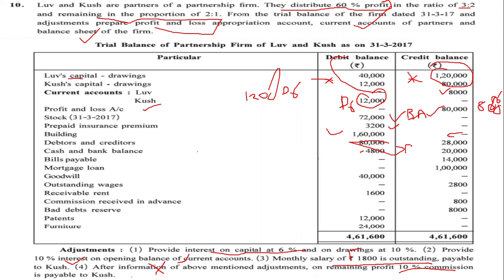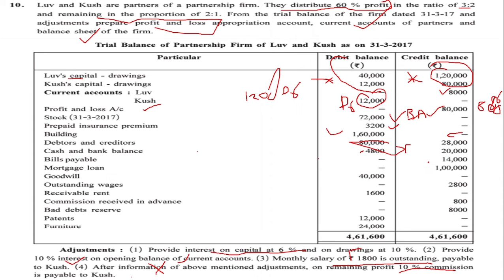It can happen when you have a bank overdraft. The balance of a bank overdraft is always credit. Cash can never have a credit balance. So the debit balance 4,800 is of cash, and the other one on the credit side is of bank overdraft.